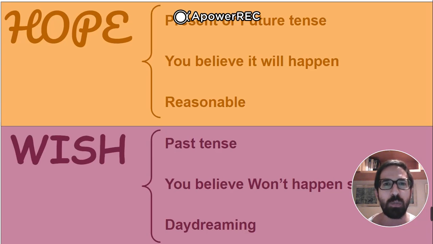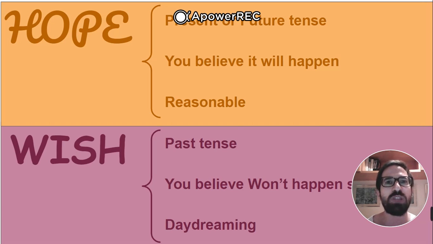So, hope can be used with the present or future tense. Okay, I hope that you will find a job soon. I hope you can find a job soon. So, present or future tense. When you hope that something will happen, you believe that it will happen. You believe that it can happen. It's about possible things, okay? Reasonable things, not about fancy things. Fancy things are reserved for the verb wish.